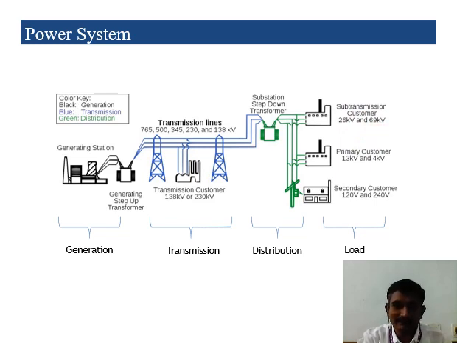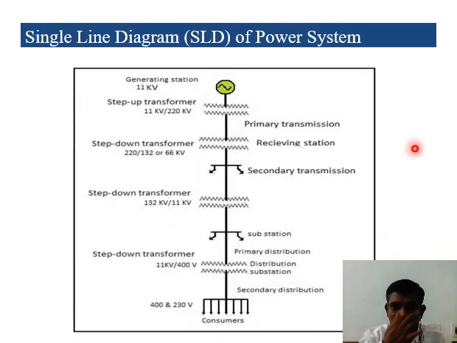Okay, next we will see a single line diagram of our power system, SLD. Generally in the industry people say SLD, single line diagram of power system. Okay, so this is a generating station. It's 11 kV. So I told, using the step up transformer, they can convert it into 220 kV. It's the primary transmission system. Then again they are stepping down into 130 kV or 66 kV or 33 kV for some other receiving stations. That is called the secondary transmission system.